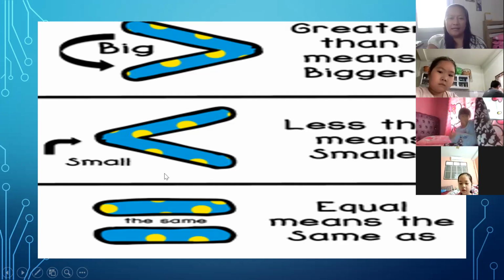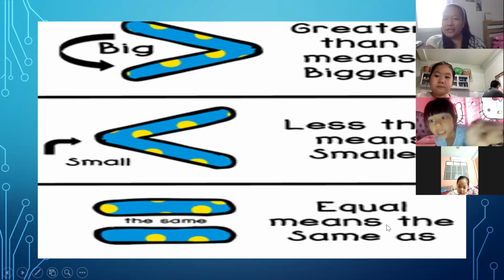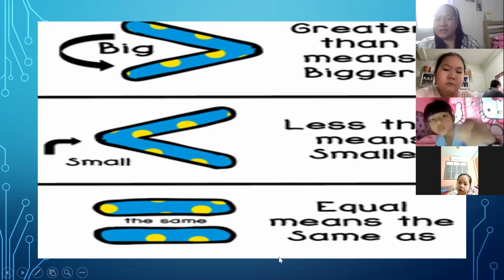And equal means the same. Equal, the same.